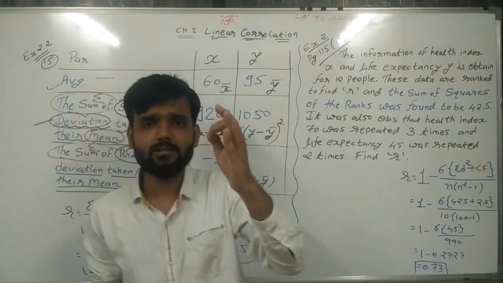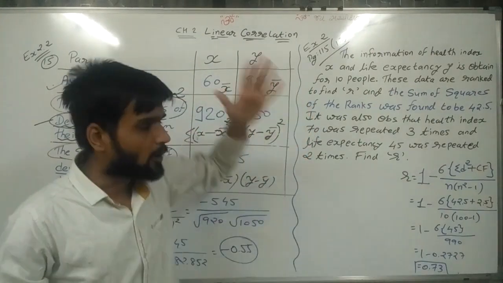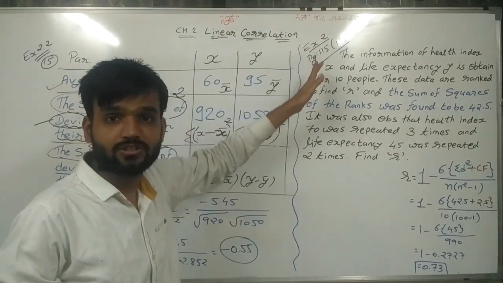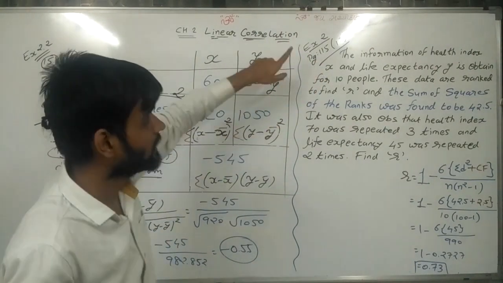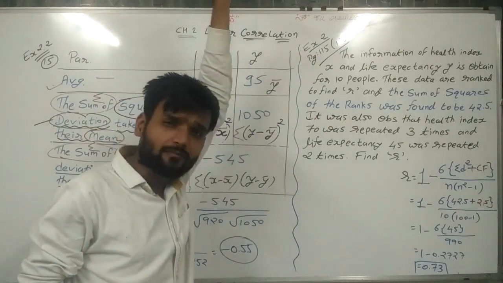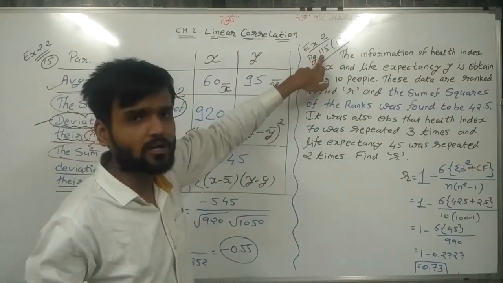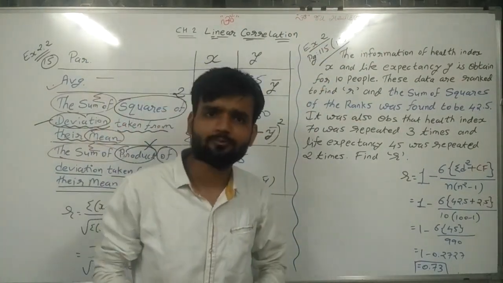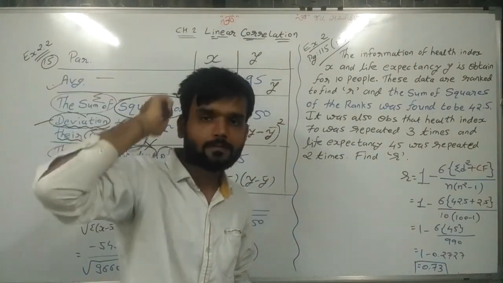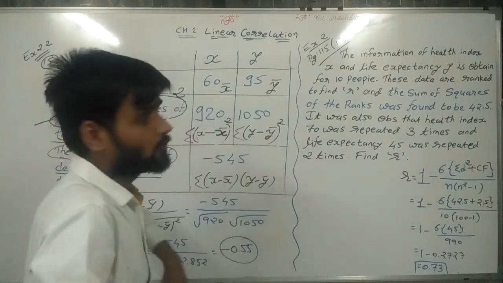Try to understand the question. Now I am explaining the question here. See, exercise 2, section F, last section, last question. Page number 115, question number 12 is given to you, and this question is in section F. Now try to understand the question.